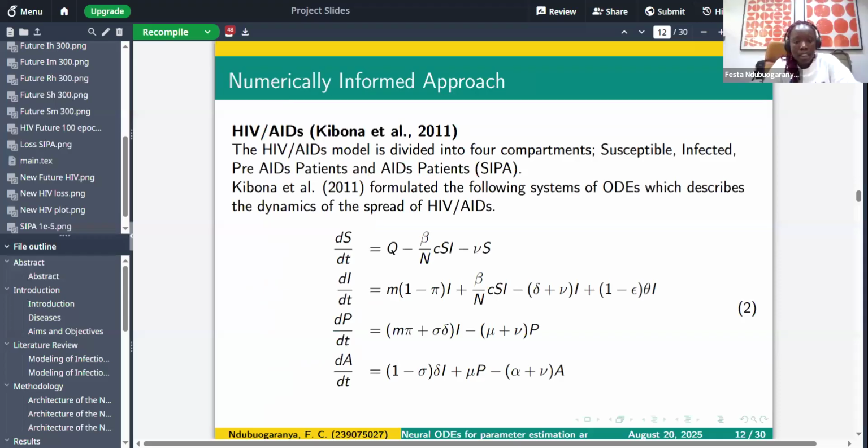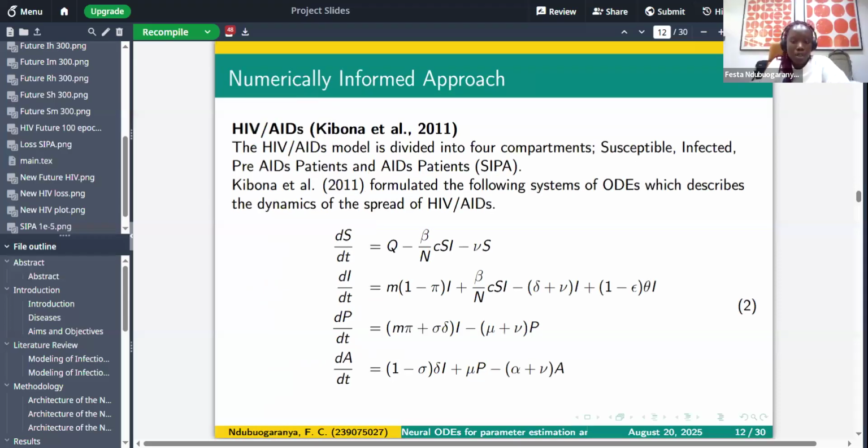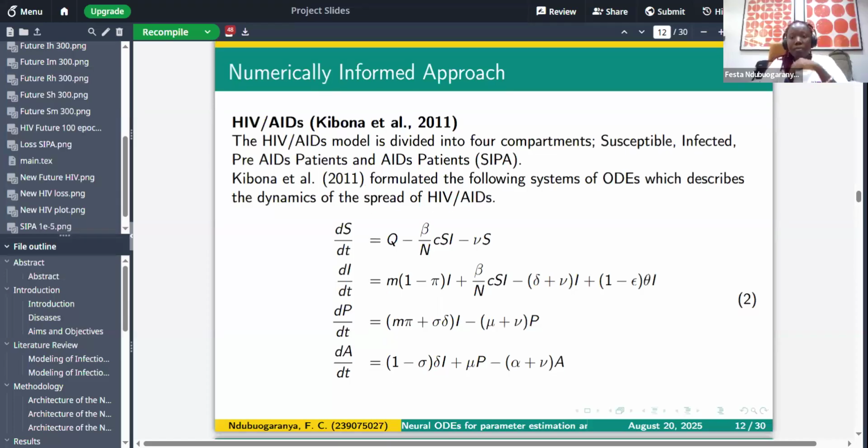I'm going to zoom in so I can talk about each compartment. This is the susceptible human population. From the real-time data, this is what the class looks like: it increases linearly. Then the susceptible human prediction is the dashed line.